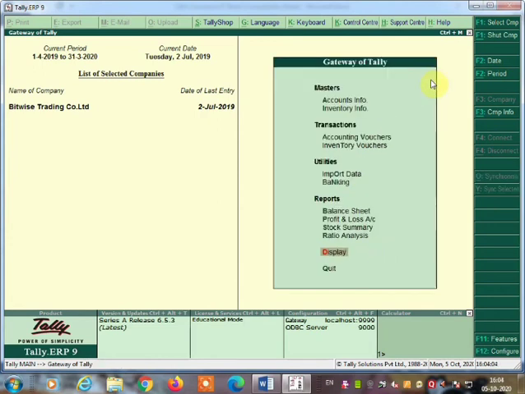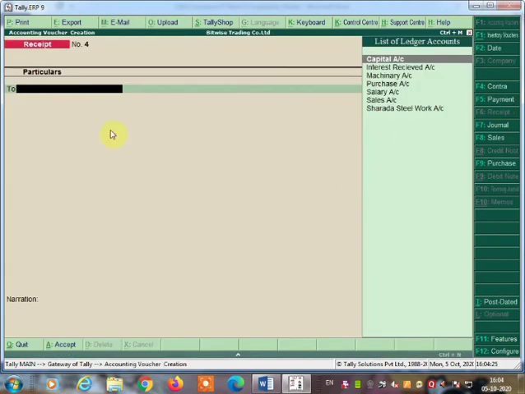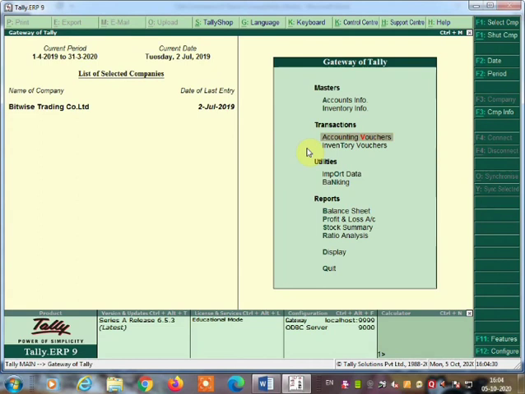Now I hope that you understood how to create a company and how to create a ledger account. Once you create a company, the next task is to create ledger accounts. Once you find the two accounts from the transaction and you have created the ledger accounts, then you have to go to creating vouchers. To create vouchers, you have to go to Accounting Vouchers. In Accounting Vouchers, you can start creating the vouchers. While creating the voucher, you have to select the proper account, debit and credit. This way you can create this company.